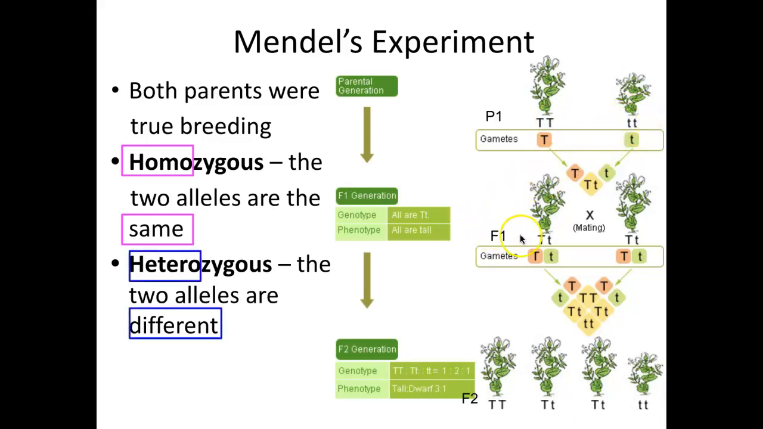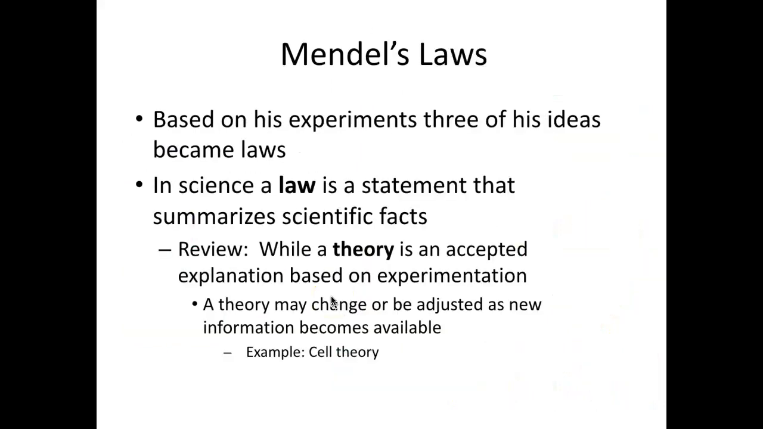His first generation has to be heterozygous, meaning different alleles: 1 big T tall allele and 1 little t short allele, in order to create the offspring in the F2 generation. So after doing these experiments with all these different traits, he was able to discover 3 laws. Now remember, laws are statements that summarize scientific fact. We've talked a lot this year about theories, and theories are accepted explanations based on the experiment.